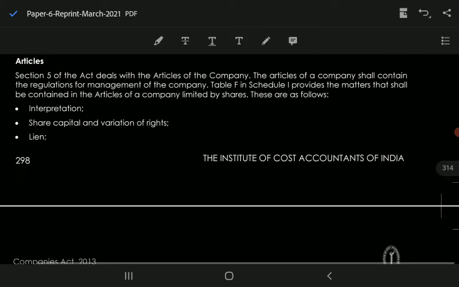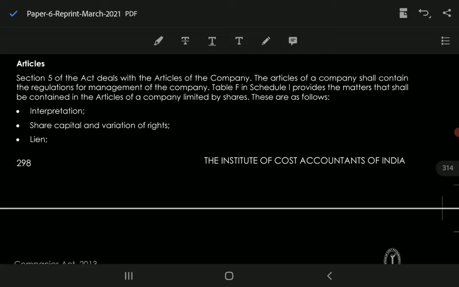Here it is, articles. Section 5 of the Act deals with the articles of the company, and the articles of the company shall contain the regulations for the management of the company. It contains the rules and regulations for the management of the company, and Table 5 in Schedule 1 provides the matters that should be contained in the articles of the company.